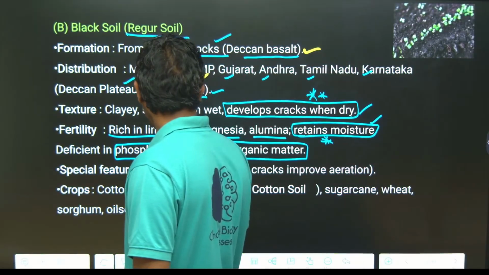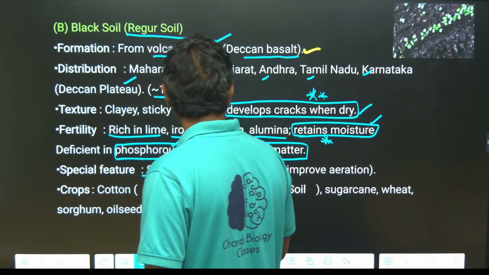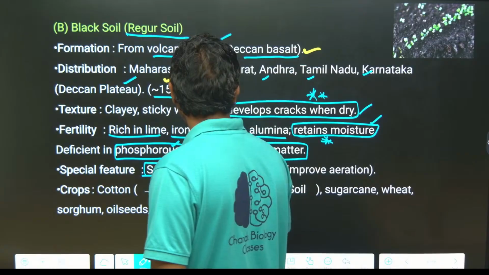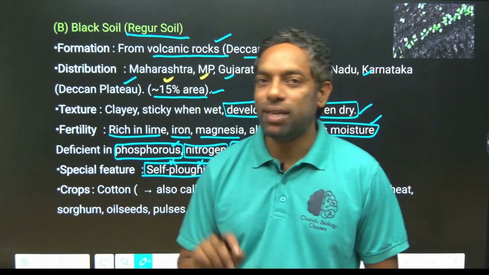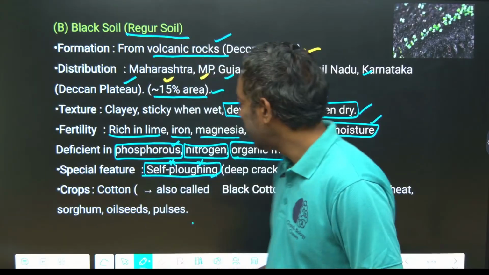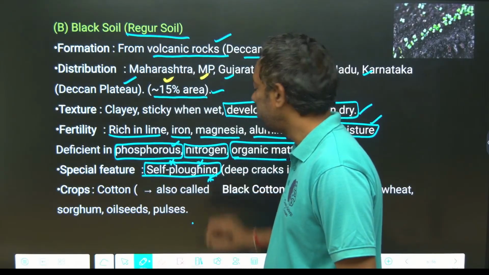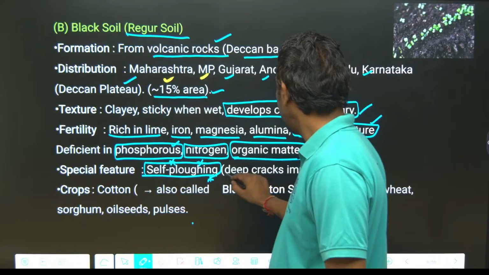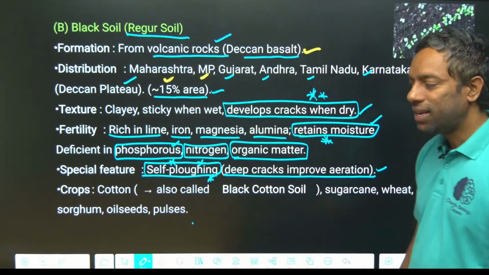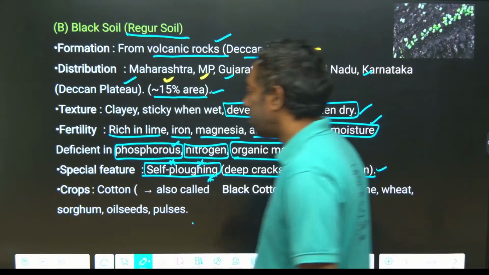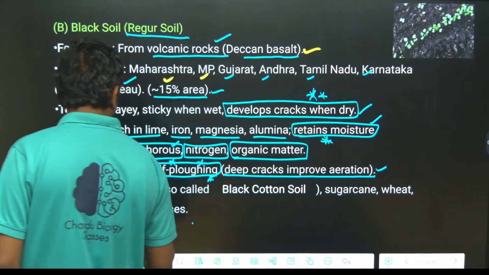Special feature, self-ploughing. This is important. Which one of the following soils is self-ploughing? Self-ploughing is the black soil, most important, guys. The deep cracks improve the aeration. Supported crops: cotton, most important.